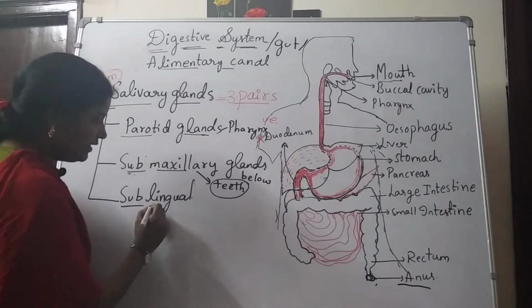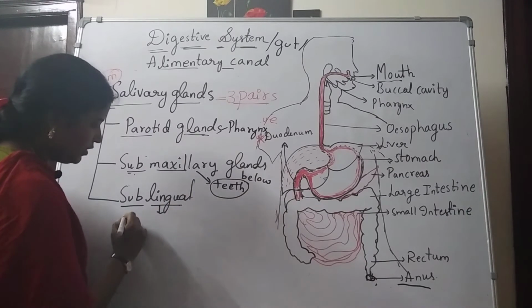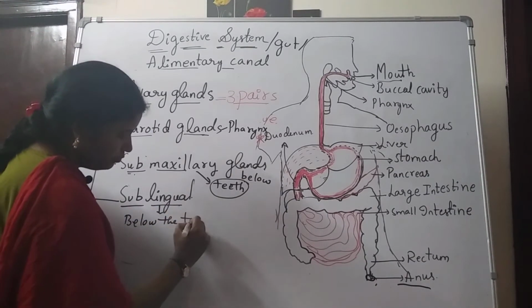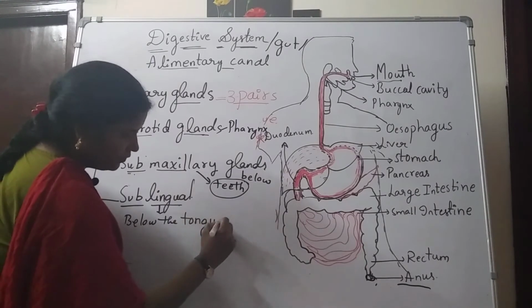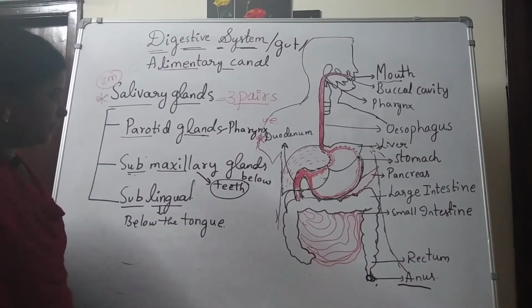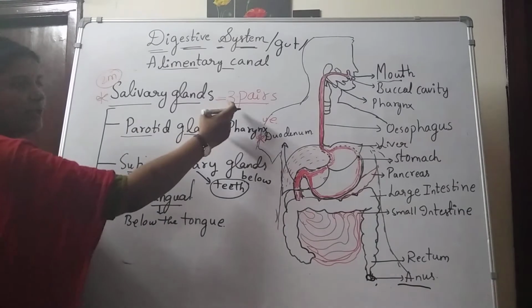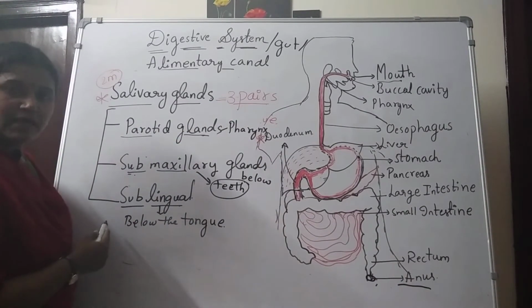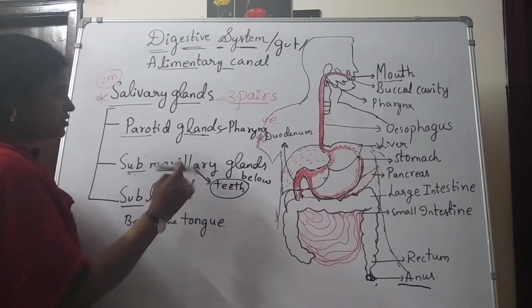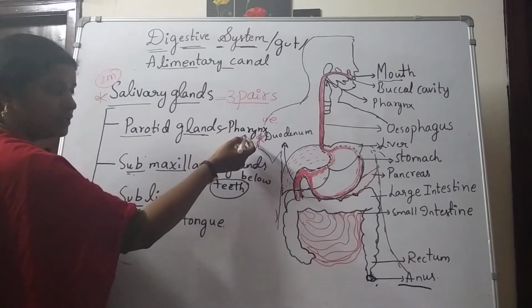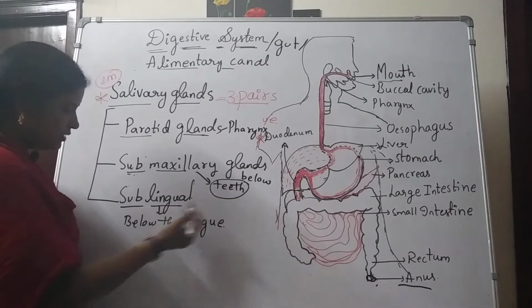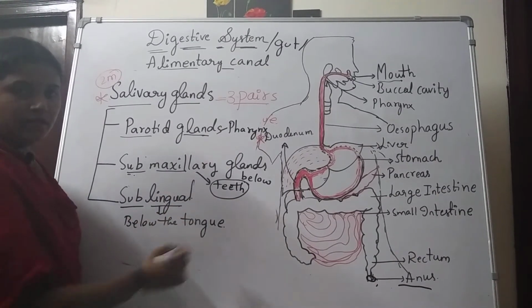And sublingual: lingua means tongue, so below the tongue. So salivary glands are 3 pairs: parotid glands present above the pharynx, submaxillary present below the teeth, sublingual present below the tongue.